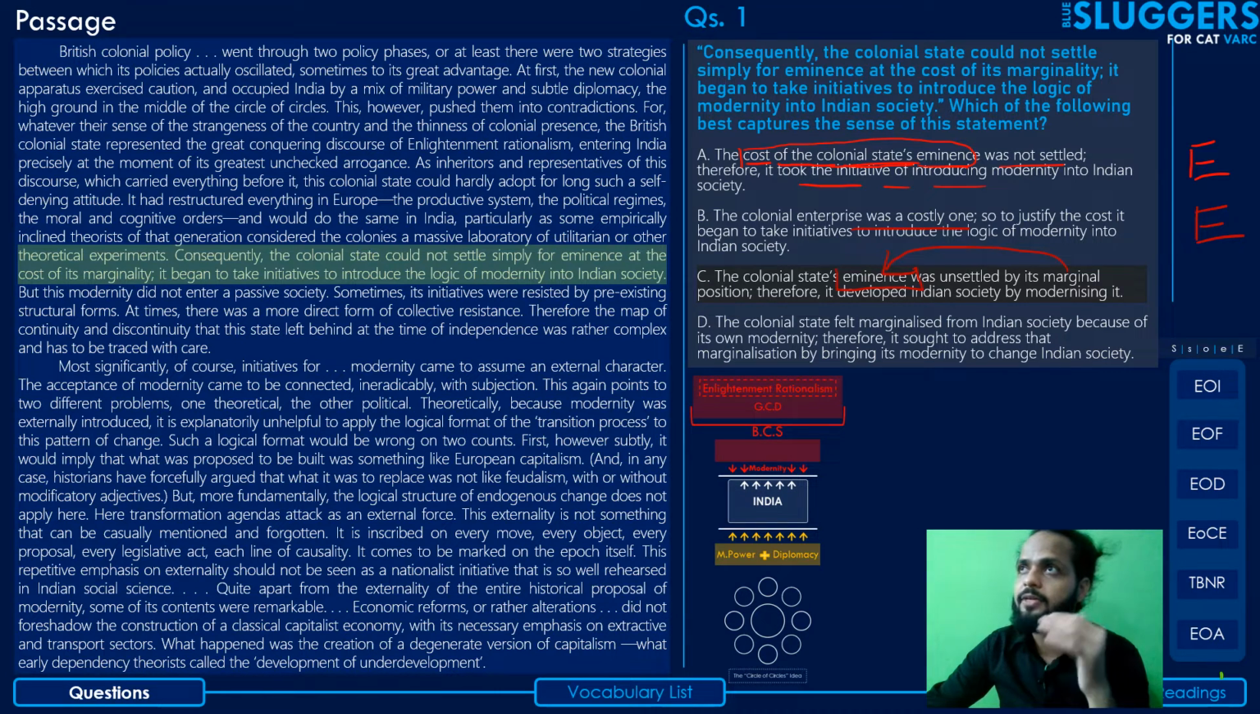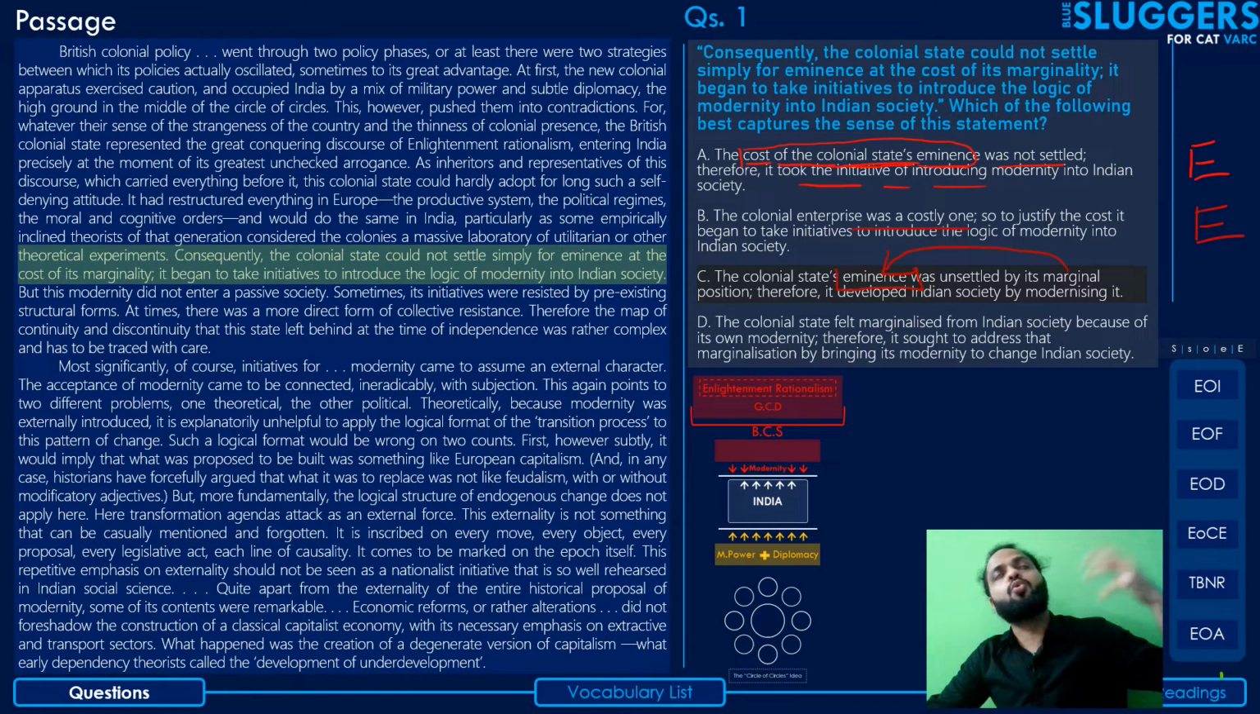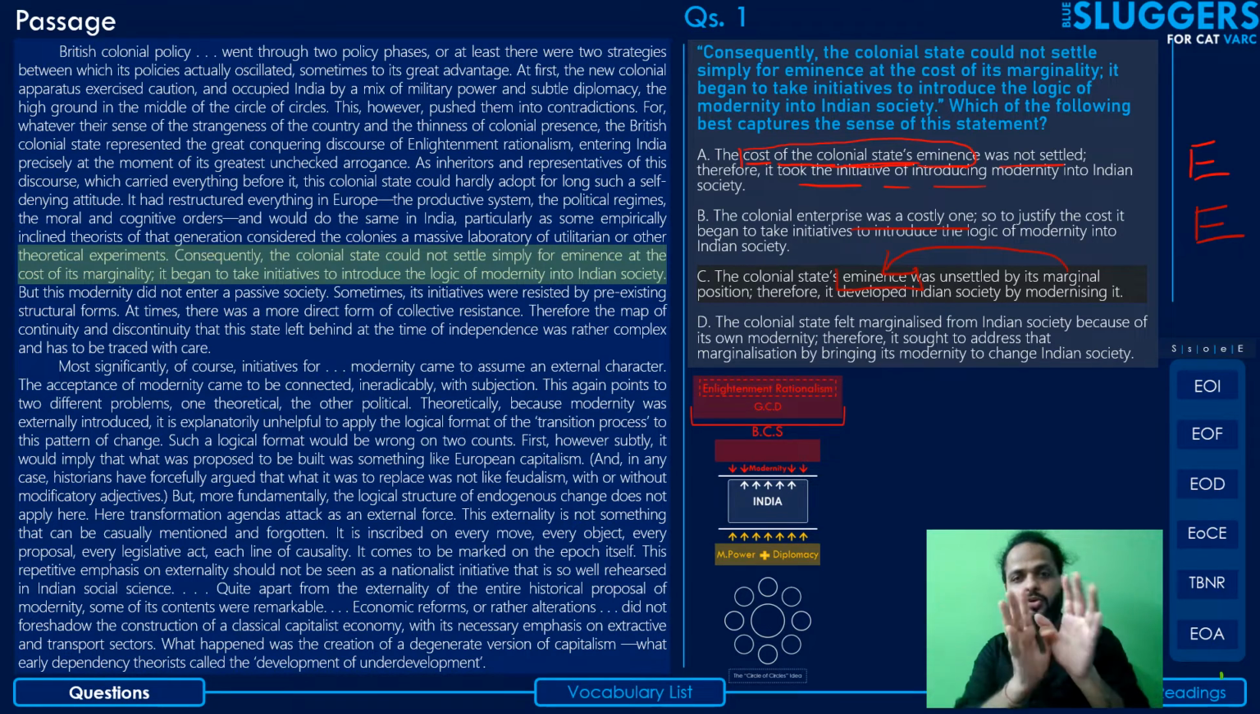So it seems to imply that although the people of the region acknowledged the colonial state to be superior, that acknowledgement did not seem true to the rulers, because they were not allowed to interfere in day-to-day matters. No, we cannot go that far and make such assumptions just to make this option correct. Moreover, also look at this phrase: it says it developed Indian society by modernizing it.